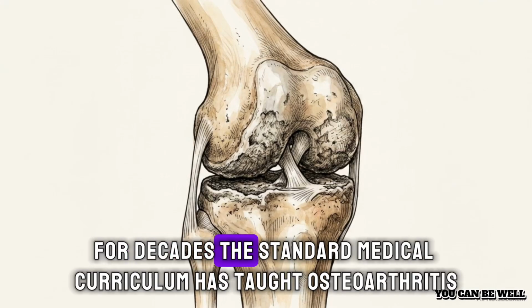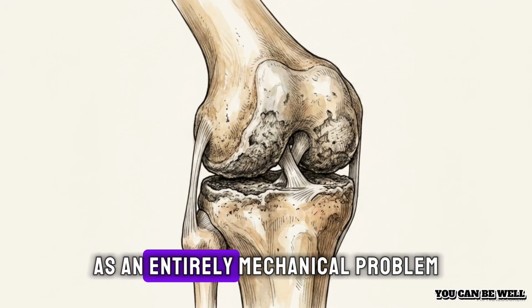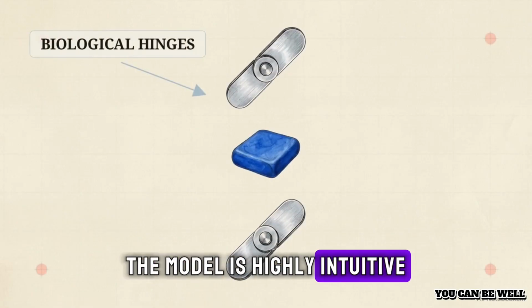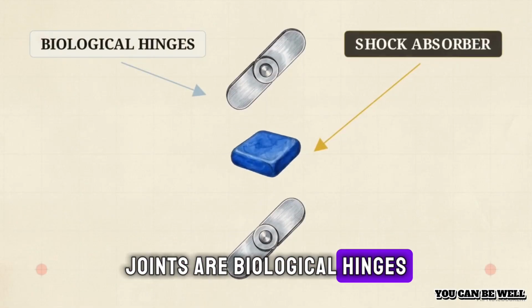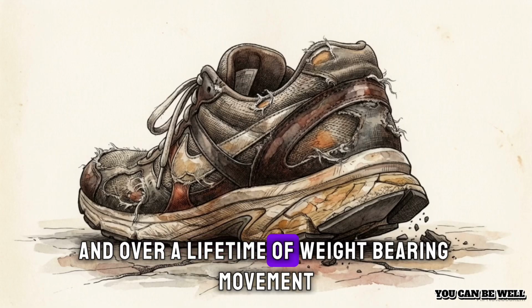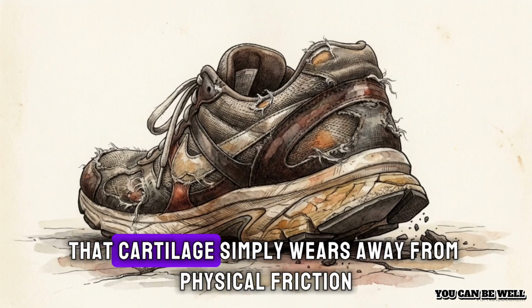For decades, the standard medical curriculum has taught osteoarthritis as an entirely mechanical problem. The model is highly intuitive. Joints are biological hinges. Cartilage acts as a shock absorber, and over a lifetime of weight-bearing movement, that cartilage simply wears away from physical friction.